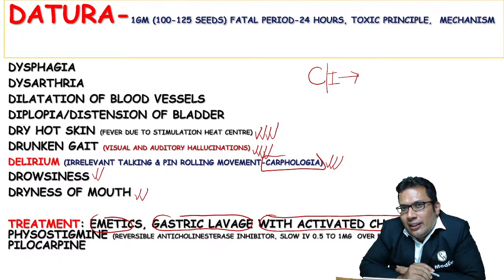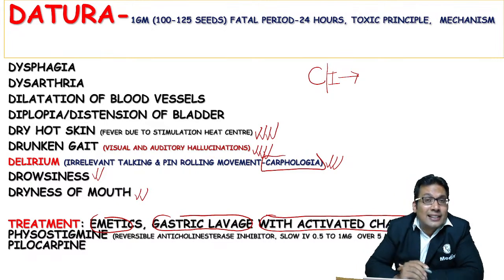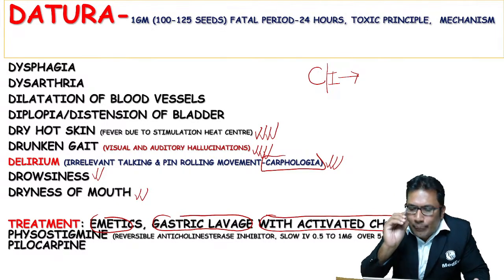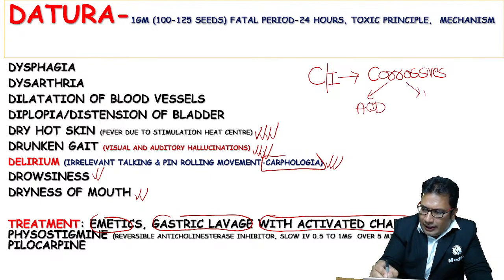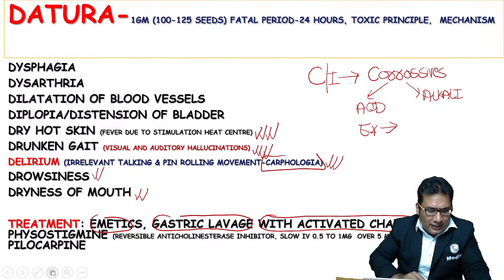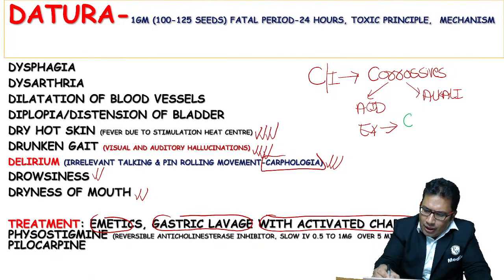Gastric lavage is contraindicated in corrosive poisoning, you are right. Except remember carbolic acid. I'll write here corrosive. Corrosive can be acid, it can be alkali. But except carbolic acid. So this is the point asked in your FMGE exam. Carbolic acid.